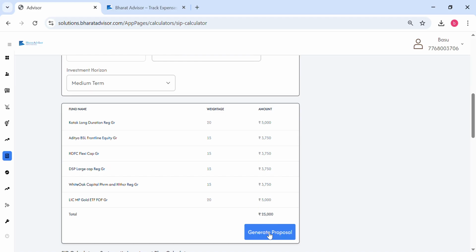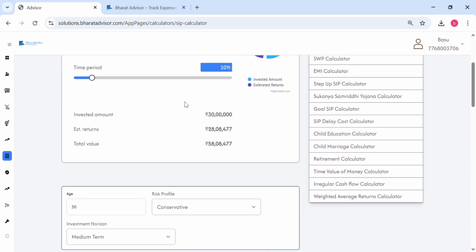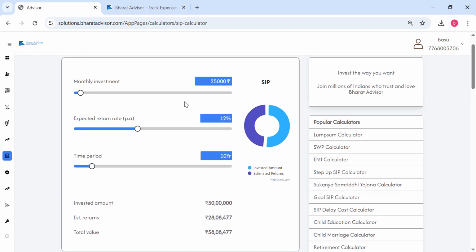You can click on it, and then generate a proposal as a PDF which you can send to your client. This is a very detailed proposal, because for every single fund we have recommended, we also provide detailed insights. You can change the amount, and your proposal keeps changing accordingly, right? And you will have your name, your company name, your brand name, and everything on that PDF. So that's again an interesting way of sending the proposal to your client.